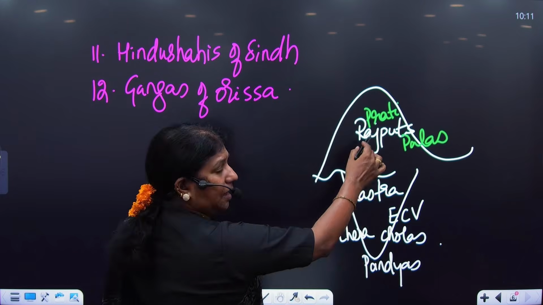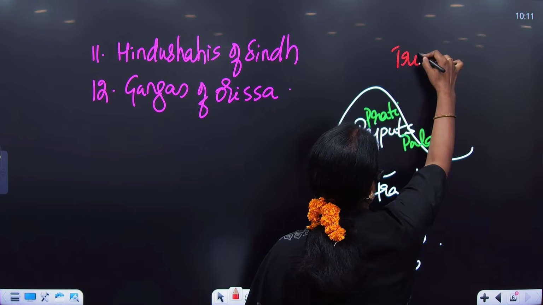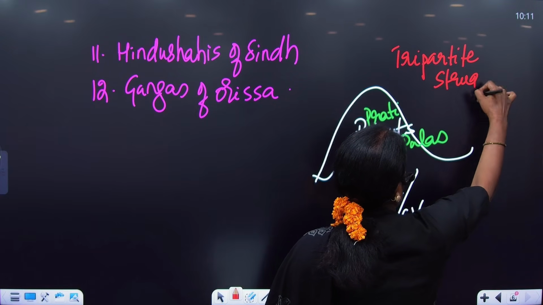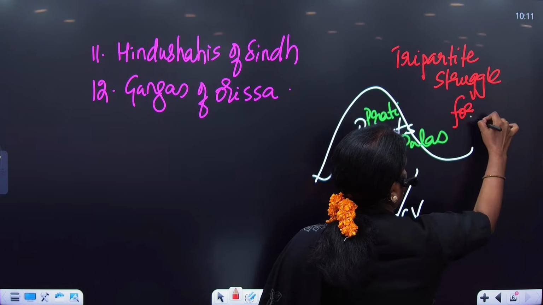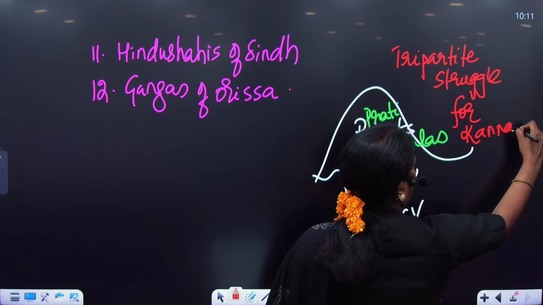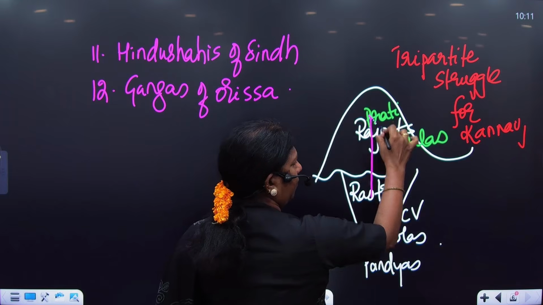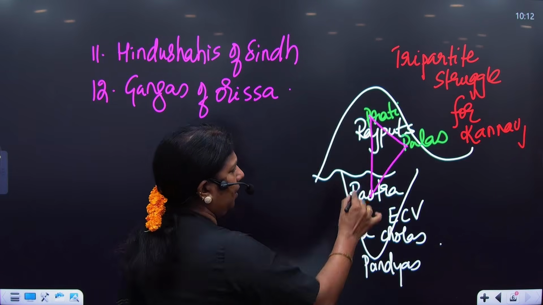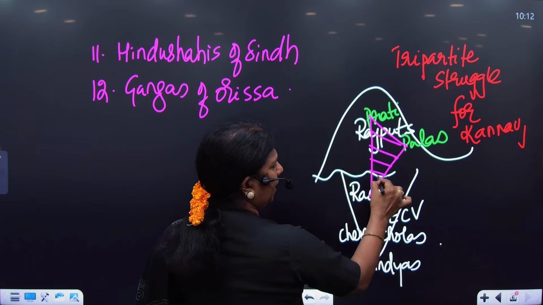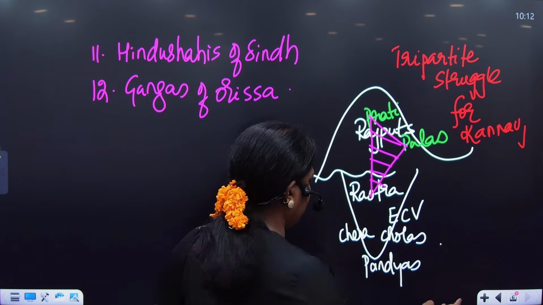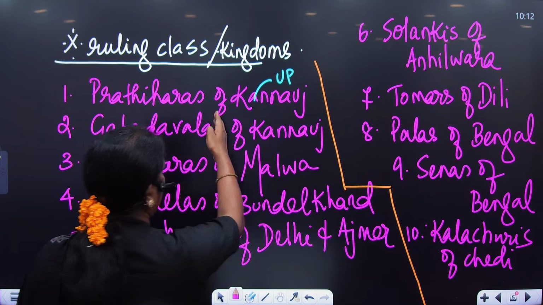So there was a tripartite struggle for Kanauj. And who were the three parties who fought for Kanauj? It was the Pratihara, the Rashtrakuta and the Pala. So I'm just making a triangle, because three parties are fighting for Kanauj. That is what we see, the Pratiharas of Kanauj.